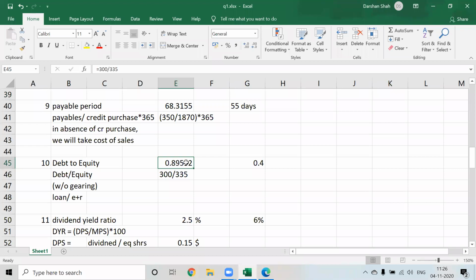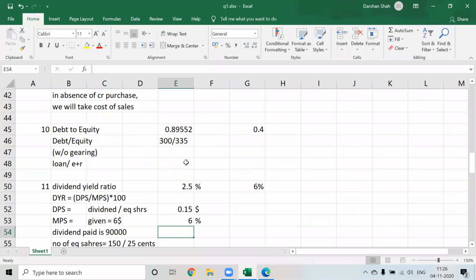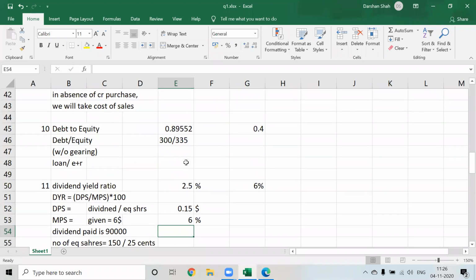Always try to give the analysis from a short-term point of view as well as a long-term point of view. So in the short term, the return on capital employed is higher, and your profitability ratios are also okay. They are not high, but they are okay. So the company can survive in the short run, but in the long run, the company might face problems because of higher debt, because of lower dividend, and because the company is quickly depleting its assets. So in the future, the company might have a problem.